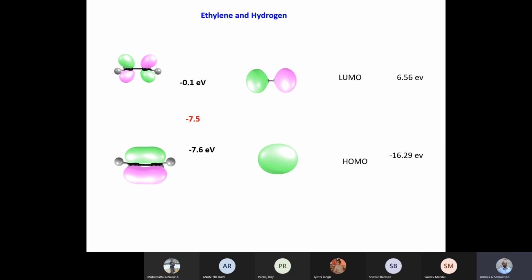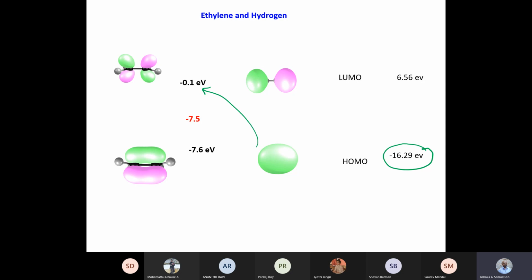Here I have for you ethylene and dihydrogen, and we have the HOMO of dihydrogen at minus 16.29 eV. And if this has to pump electron density into the LUMO,